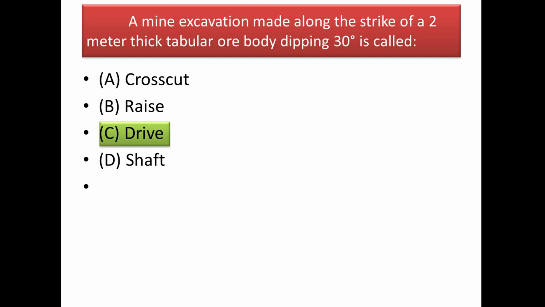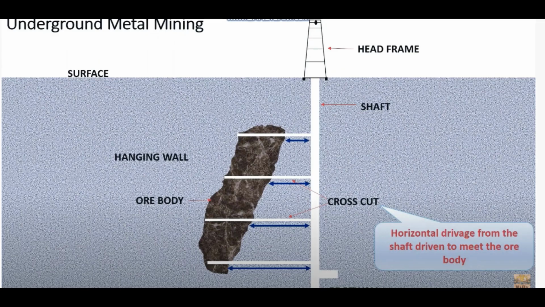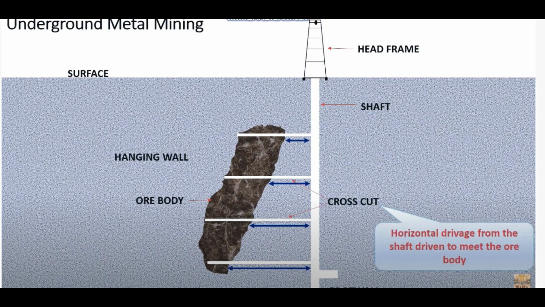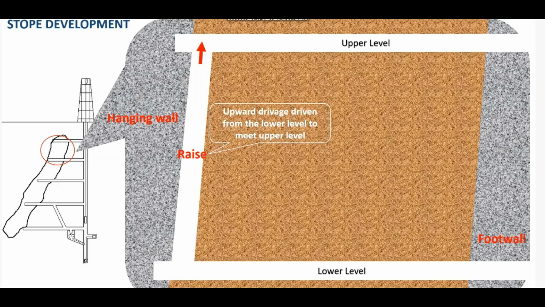Okay, next question, a mine excavation made along the strike of 2-meter thick tabular ore bed dipping 30° is called. A mine excavation made along the strike of an ore body is called a drift. Whereas if it is perpendicular to the strike, then it is called a shaft. They are the horizontal structures from the shaft driven to meet the ore body, and a raise is a structure that connects the upper level and the lower level of the ore body.